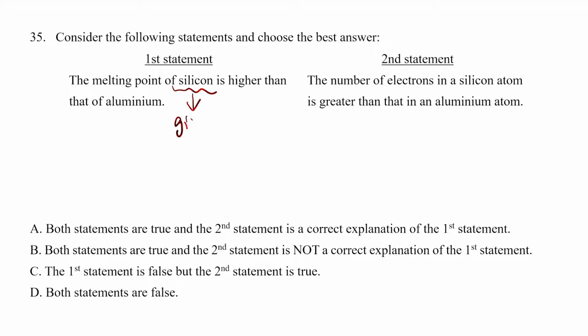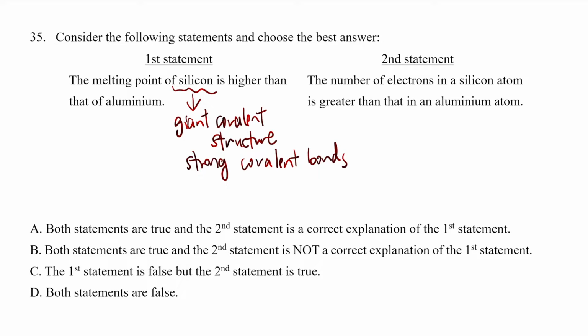has a giant covalent structure. Now, because it has a giant covalent structure, it has strong covalent bonds. Now you need a lot of energy to overcome these strong covalent bonds. On the other hand, aluminium, it's a metal. It has a giant metallic structure, so it has a strong metallic bond. So comparatively, the melting point of aluminium is a bit lower. So this first statement is true, okay?